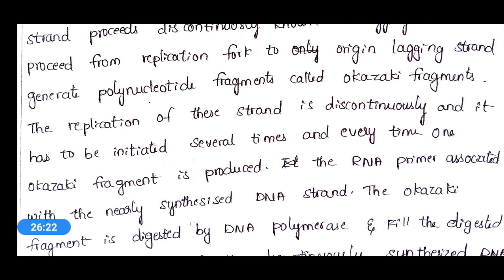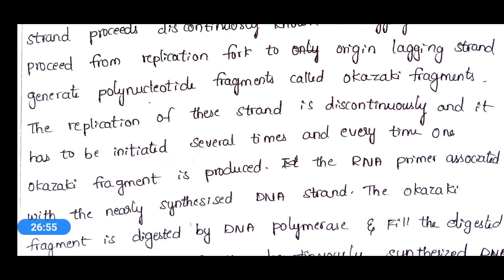That means this initiation process will start and one polynucleotide fragment will be formed, called an Okazaki fragment, and again initiation will start and one more Okazaki fragment will be formed. This process is discontinuous and is initiated several times, and as a result many Okazaki fragments are produced.